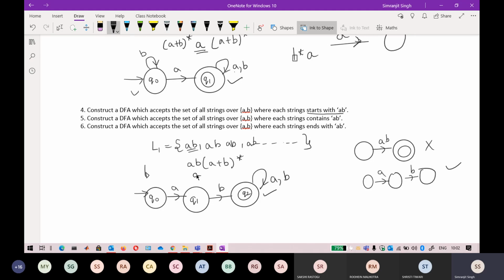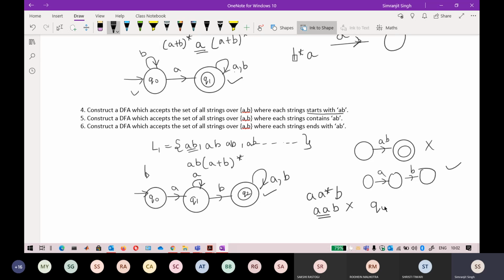Okay, so for this, start from the backward, so it will be easy for you. For the A, the easiest way is to do a self loop. If I do a self loop here, what will be possible? A should be followed by A star should be followed by B. It means that some strings that do not start with AB would also be contained in the language, which should not happen. If you clearly look at it, AAB should not be in the language because it is not starting with AB.